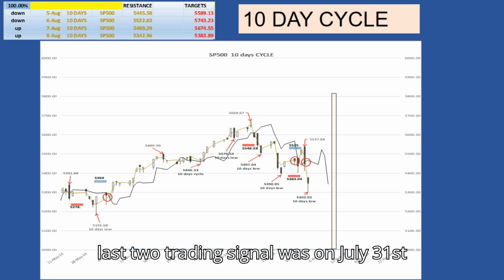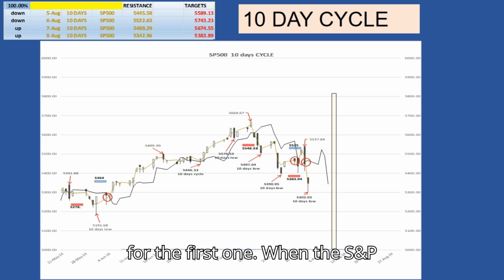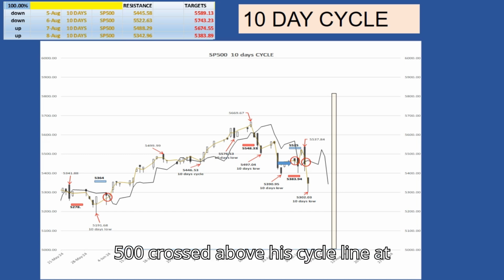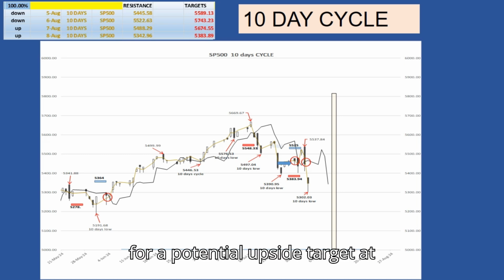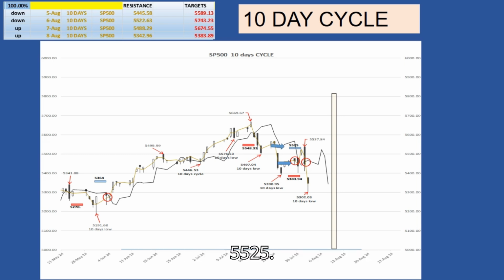The last two trading signals: the first was on July 31st, when the S&P 500 crossed above its cycle line at 5,458 for a potential upside target at 5,525. The August 1st high at 5,537 met its target.